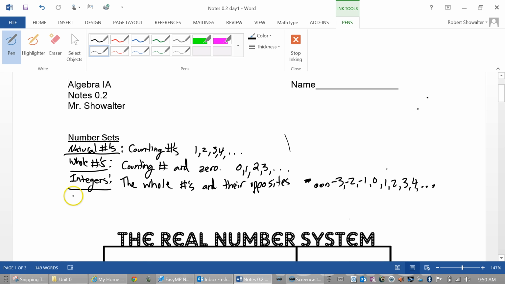So now, another less restrictive number set versus the integers. Above the integers, we have the rational numbers, which is any number that can be written as a fraction of integers.